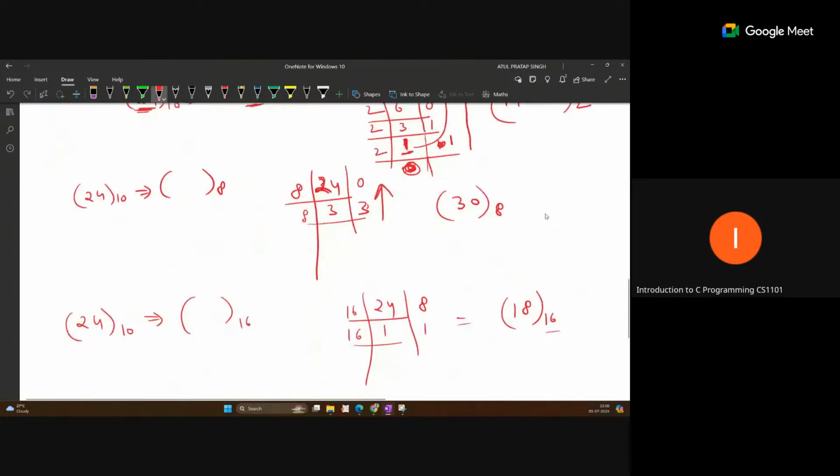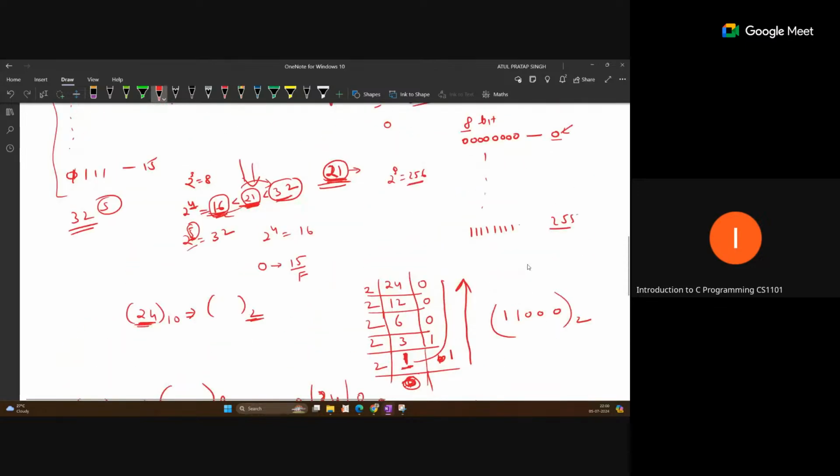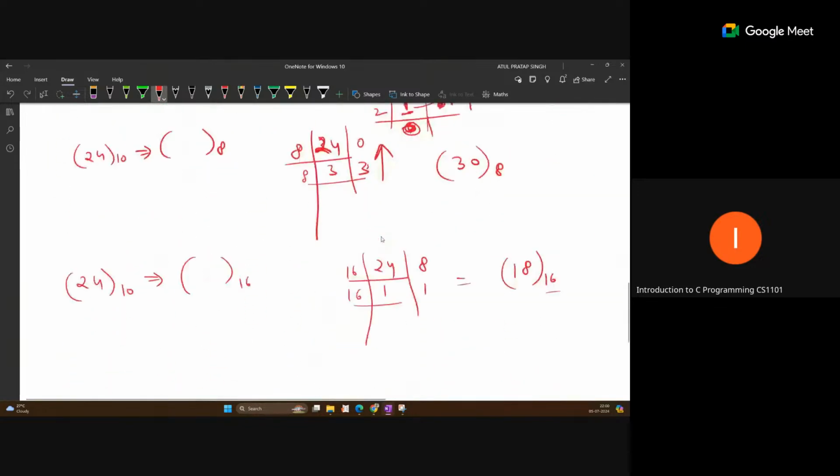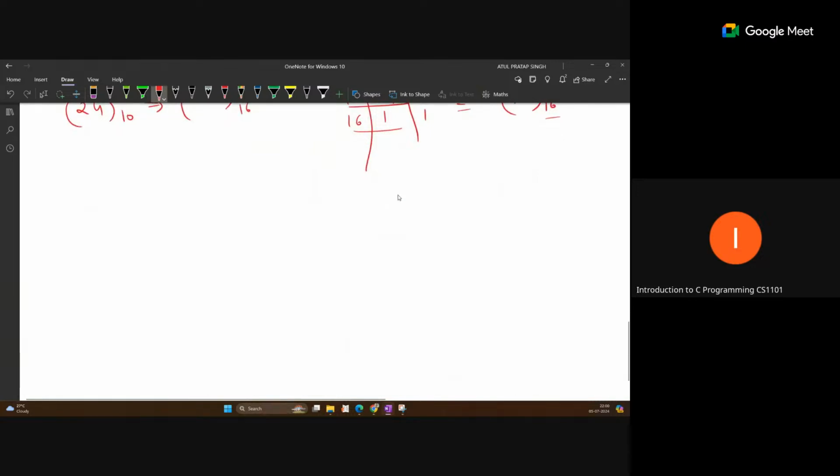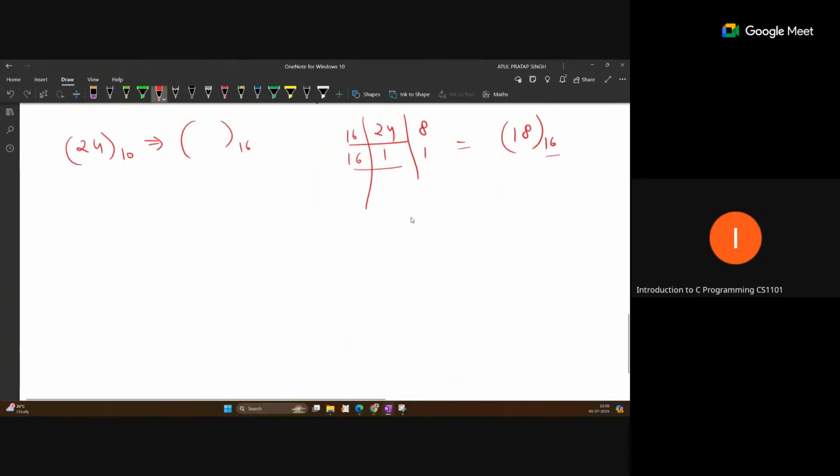So I hope this conversion division method is clear. And now another thing is conversion from another base, like binary to decimal, octal to decimal, hexadecimal to decimal. Okay, so this is another conversion.